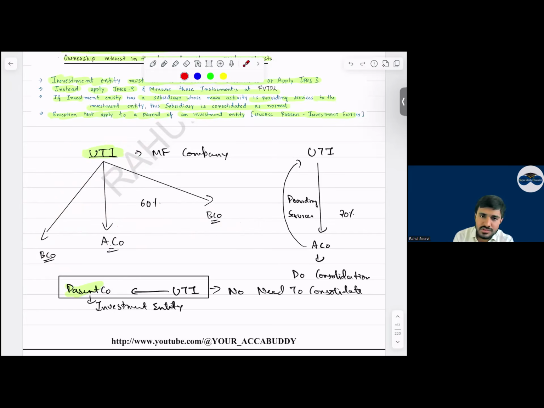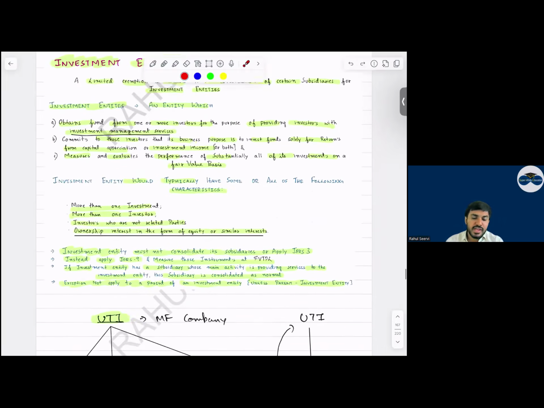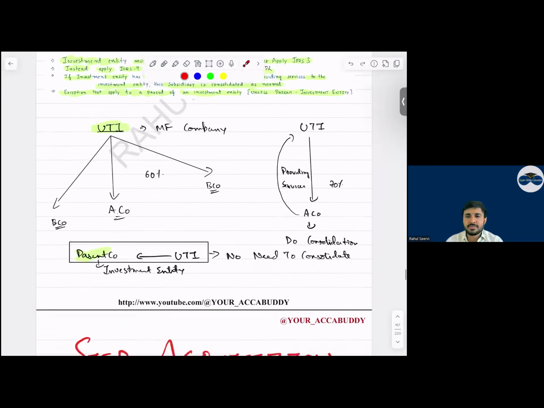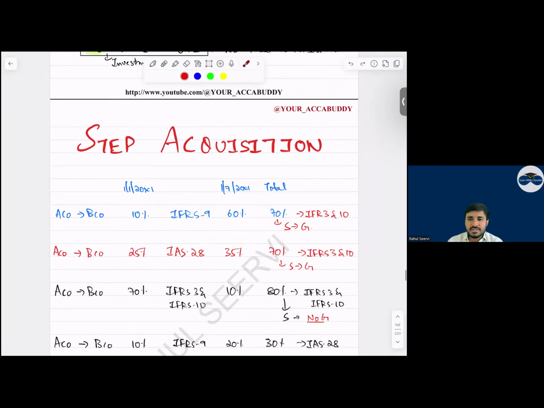But say UTI has a company in which they have also invested, but this company is providing services to UTI. In that case, we have to do consolidation. So with this, the other theory point is also clear. Investment entities: reading once is sufficient before the exam. Yes, sir. So with this, your theory part is done.